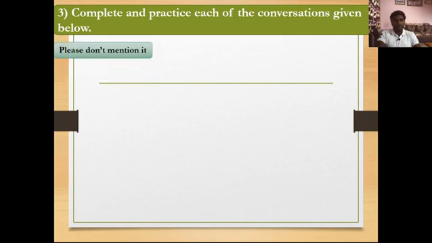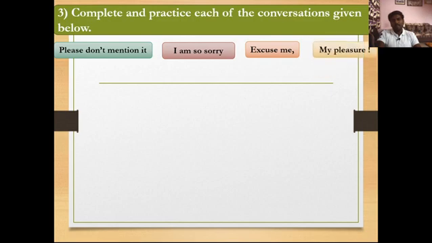The first expression is please don't mention it. Second one is I am so sorry. Third one is excuse me, and the last one is my pleasure. You can see these are four expressions that we have to use here, and we have to complete all those four conversations here. Understand?